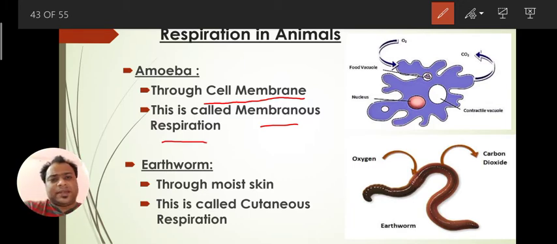Earthworm, it is multicellular, it uses moist skin continuously. A mucus gland present under the skin secretes mucus, which is sticky and helps to absorb oxygen from the atmosphere. This type of respiration is called cutaneous respiration.